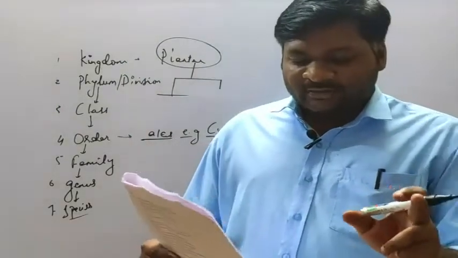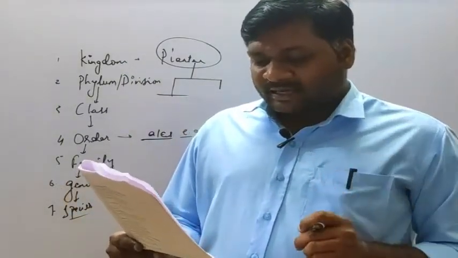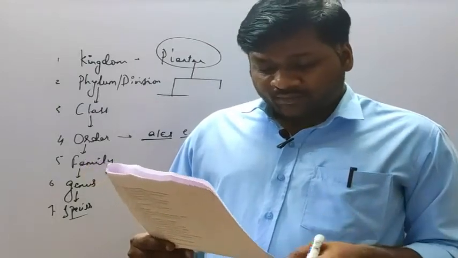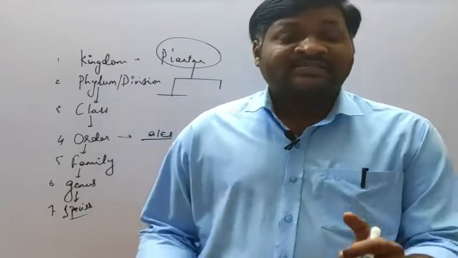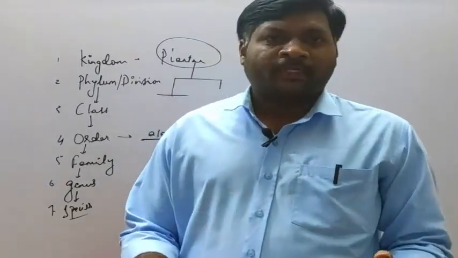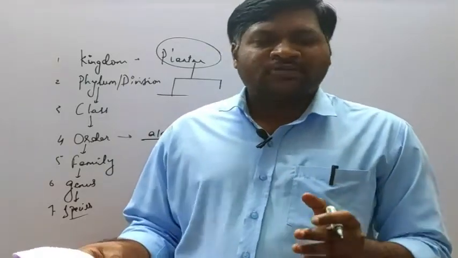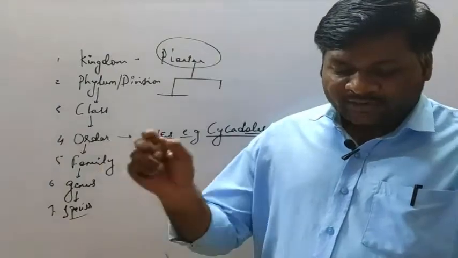So increase in mass is the correct one. Then differentiation, then increase in number of individuals. See, when it comes to differentiation, it is not just internal. Cells differentiate, that means it is showing internal differentiation. It should be internal as well as external. Then increase in number of individuals.